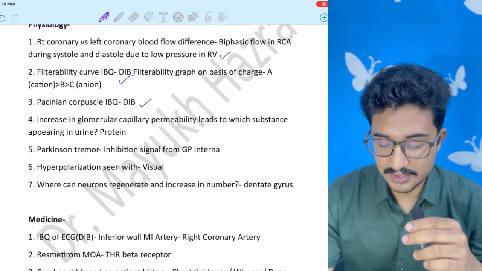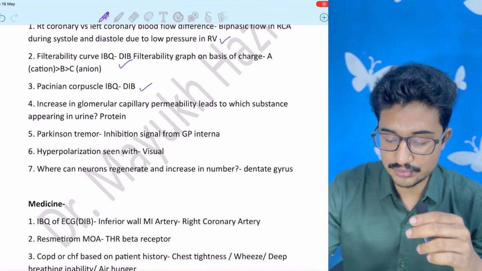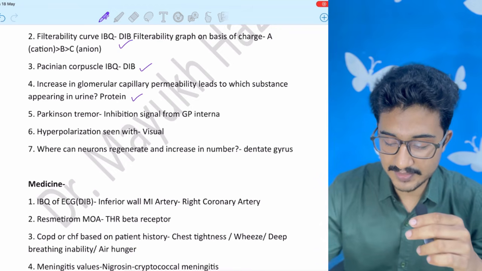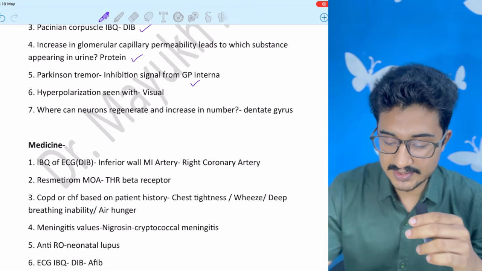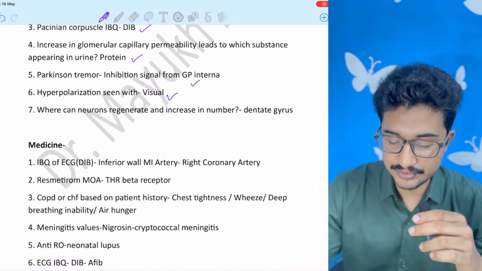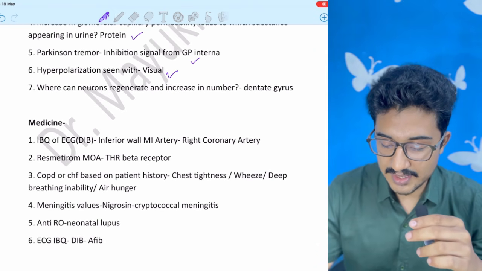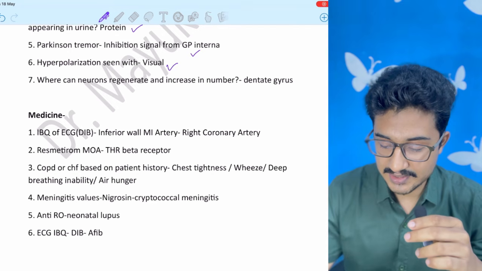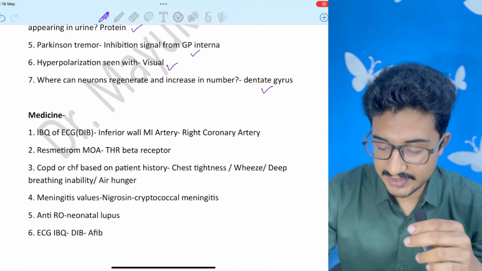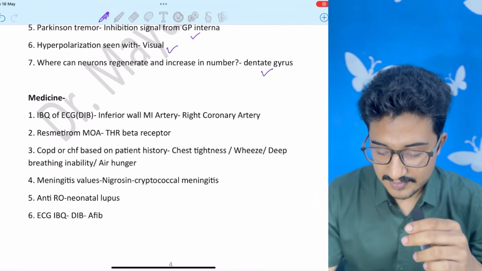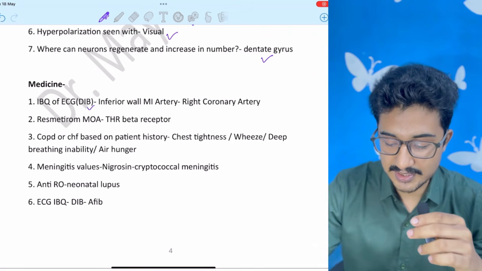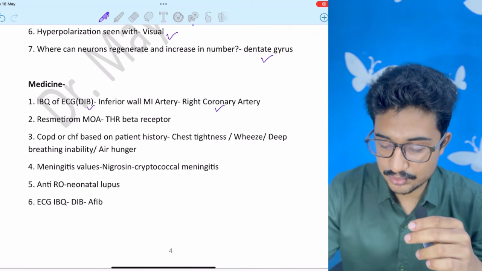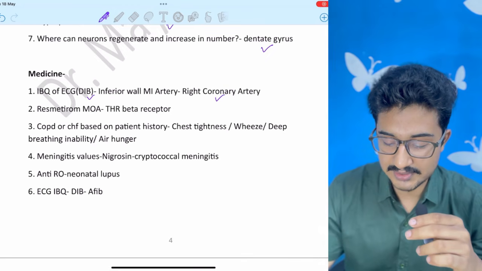Increase in glomerular capillary permeability leads to which substance in urine? Protein. Parkinson tremor is seen due to inhibition of globus pallidus internus. Hyperpolarization seen in visual. Where can neurons regenerate and increase in number? New question, dentate gyrus. ECG, and it is present in my digital image bank. Inferior wall MI, the source is right coronary artery block.